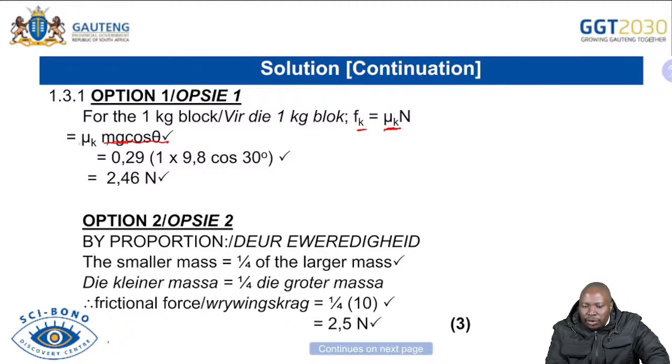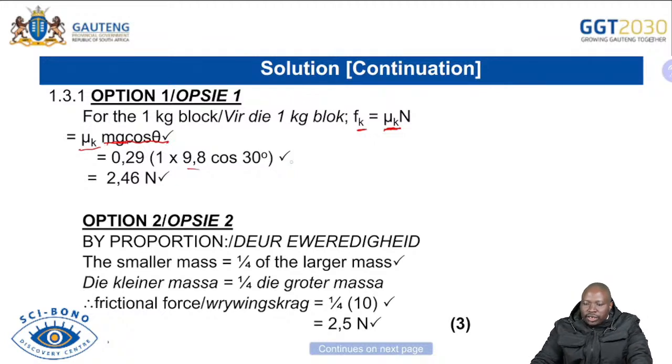And now you will write your coefficient of kinetic friction, which is 0.29. You multiply it by mg cos theta. Our mass was 1, our g is 9.8, our angle was 30 degrees. So you are able to get 2.46 Newton as the kinetic frictional force that we are getting.